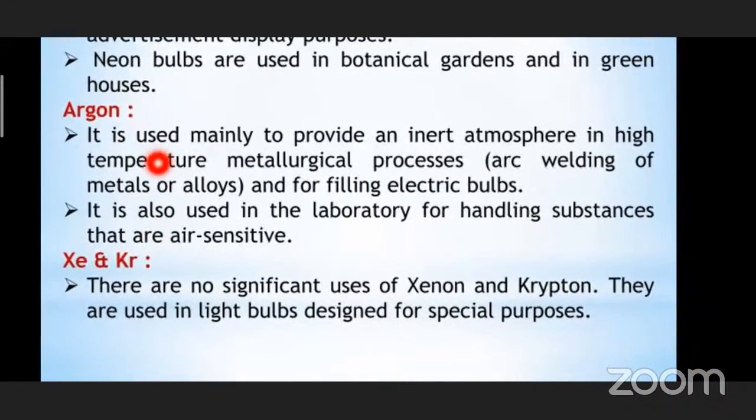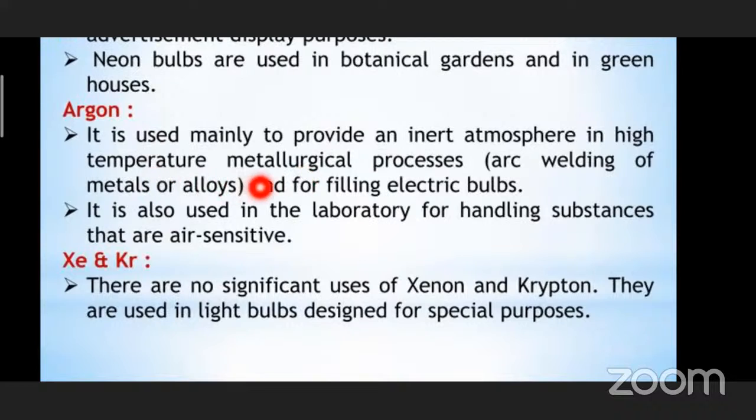Next, coming to the other gas, that is argon. It is mainly used to provide an inert atmosphere in high temperature metallurgical processes. So what are metallurgical processes? These are related to the extraction of the metal. Whenever we are extracting the metal, we will be having very high temperatures, right?